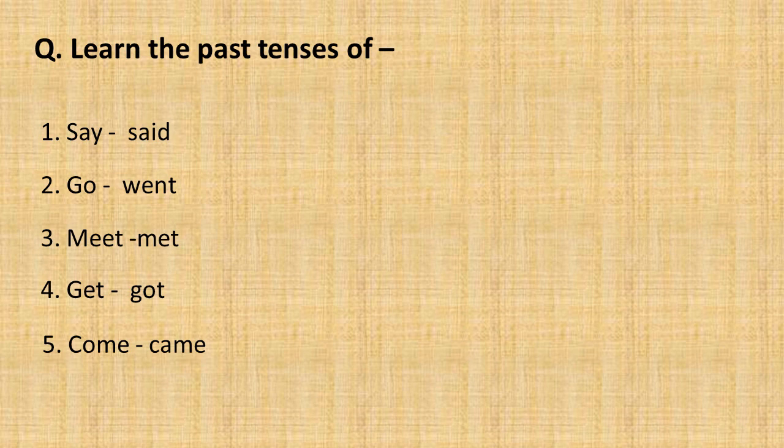So, children, these are the past tenses of these words, and you attempted one exam, and in that exam, you faced this kind of question, where some action words were given, and you were asked to write the past tenses of the same, and you did it very well, and you wrote the correct answers.